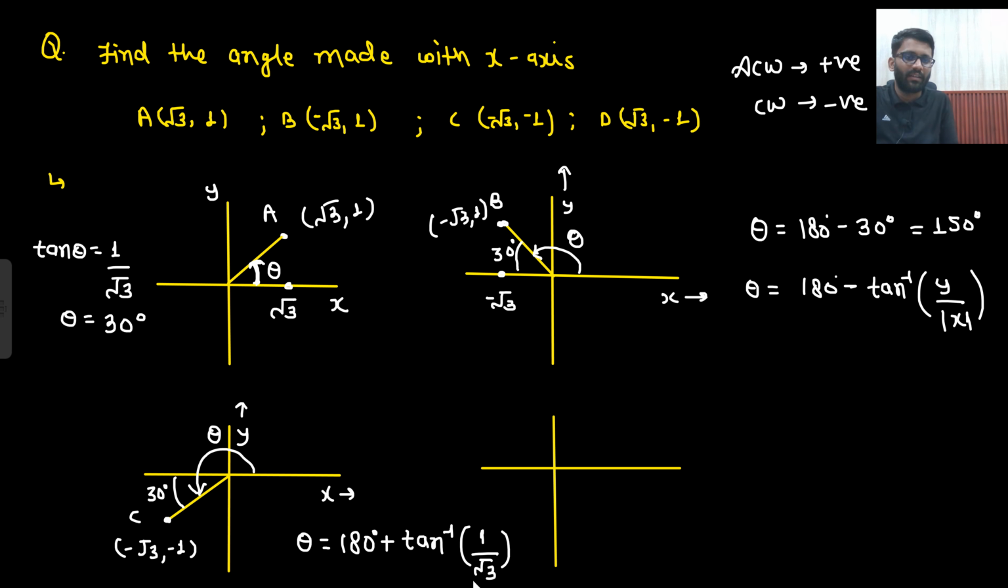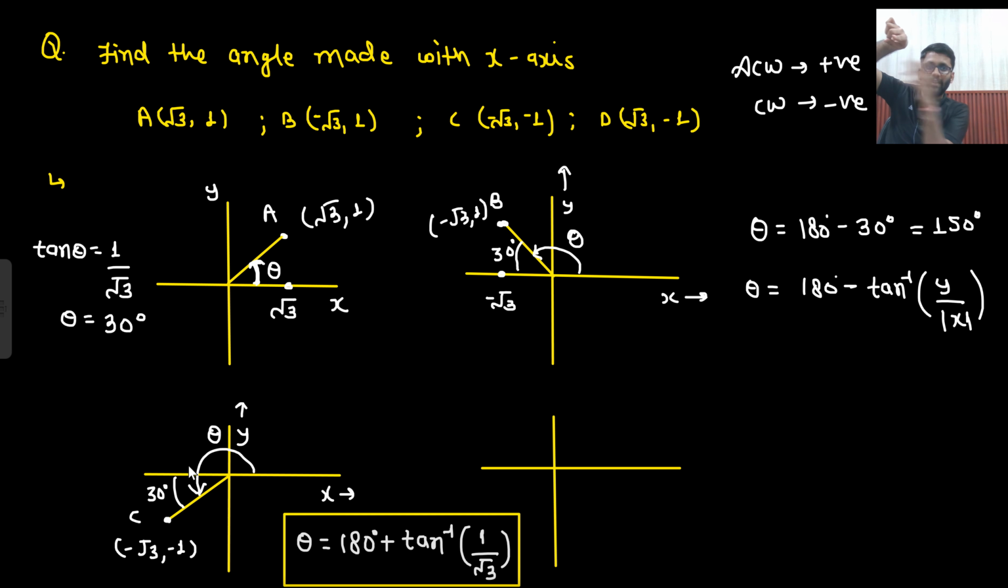180 plus 30. So what will I think here? I get the point minus root 3, minus 1, which is in the third quadrant. That means this angle I need to find. This is 180 plus this angle. Do I know this angle? Yes. One distance is this, root 3 distance is this, so 1 by root 3. So this angle is 30 degrees. So 180 plus 30, or I can say 180 plus tan inverse 1 by root 3.